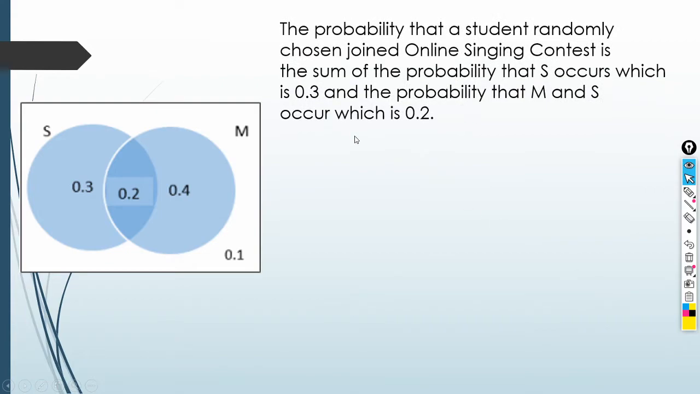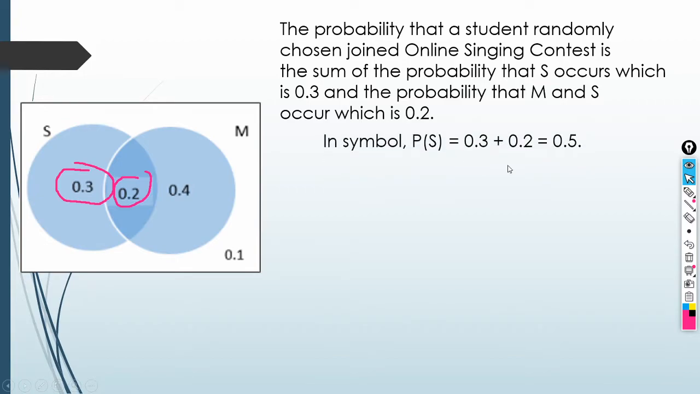So online singing contest naman. So what is the probability of online singing contest? So meron ulit tayong, dito naman tayo sa circle ng singing contest. So we have, okay, this one, 0.3 plus 0.2 because these are the numbers inside the circle for singing contest. So we have 0.3 plus 0.2 is equal to 0.5.